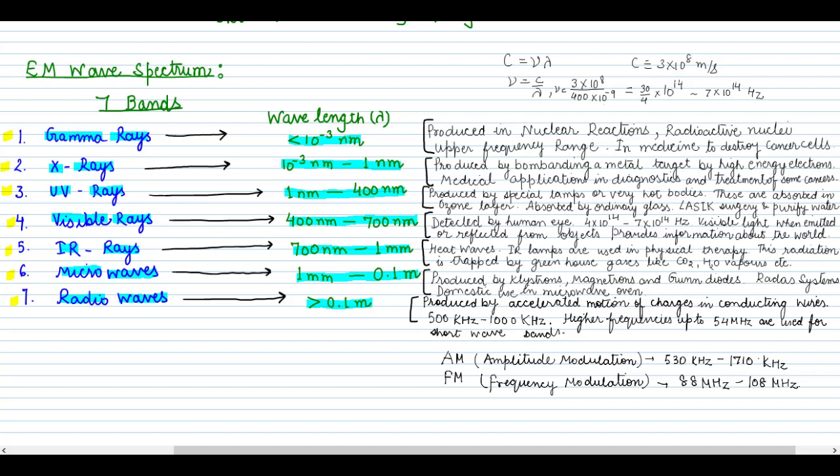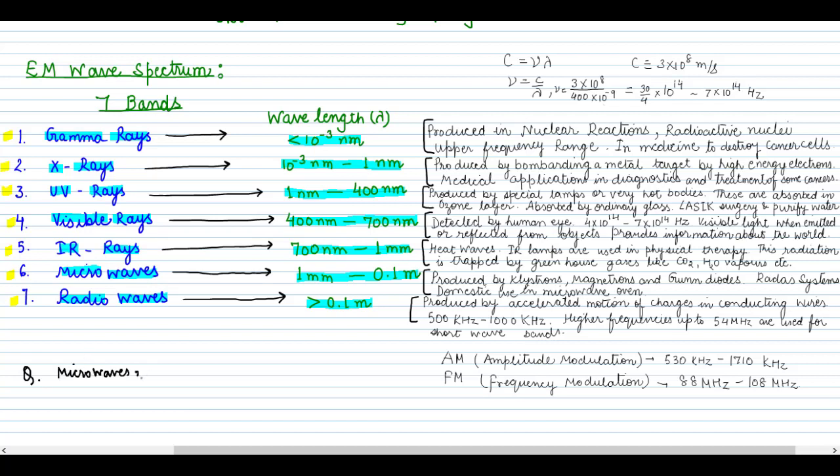So now we know everything about the electromagnetic wave spectrum, and this we have done very easily, which is very important in all your exams, because sometimes you get direct questions like this, where you have to arrange these electromagnetic waves in the descending order of their wavelength. I am giving you an example of the question you can have. So here there is a question, and what is the question? That you are given with